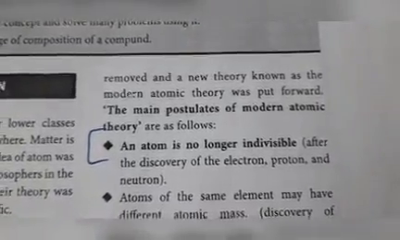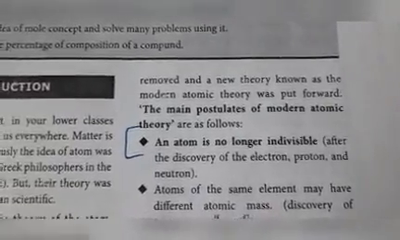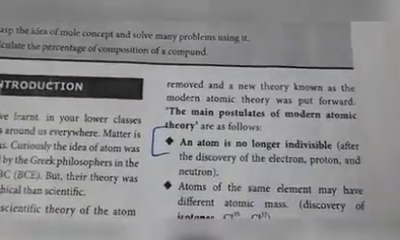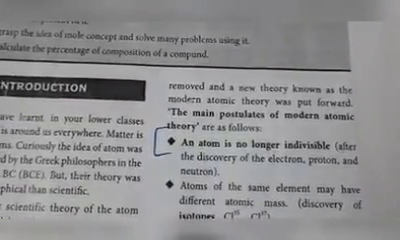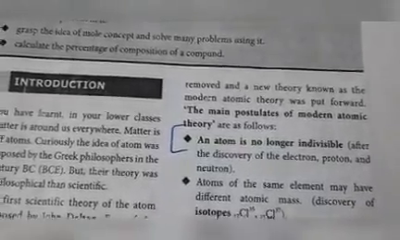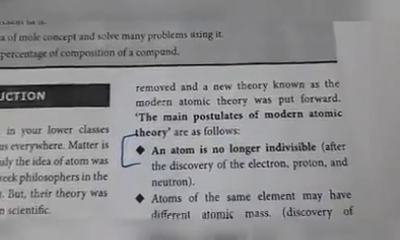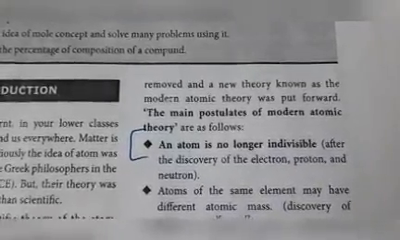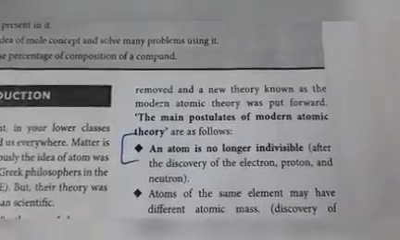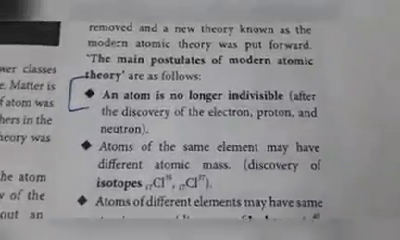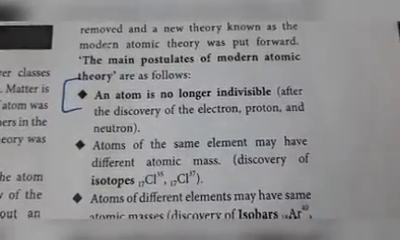First point, atom is no longer indivisible. They thought atom is indivisible, but now we know we can divide atom into proton, neutron, electron, like that. So, they thought atom is indivisible, but after the discovery of electron, proton and neutron, that changed.